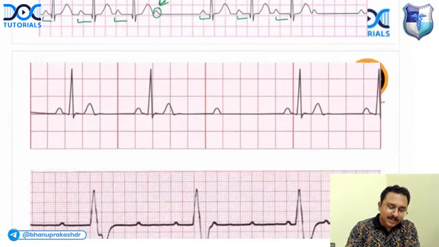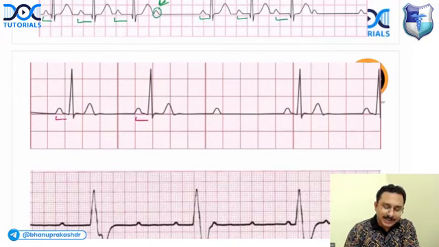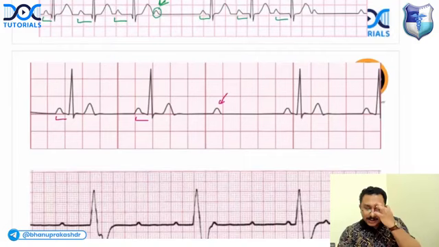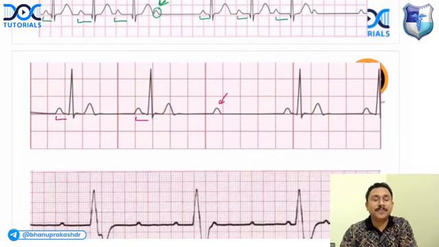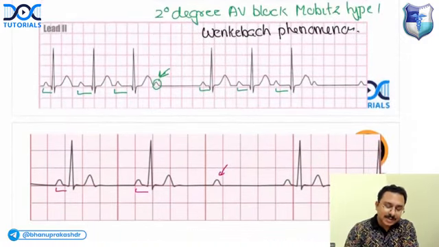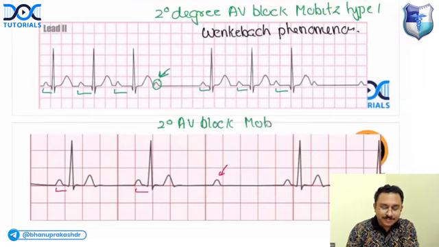If you look at the PR interval, you can see that all the PR intervals are normal, but there is suddenly a non-conducted P wave. So when you get a non-conducted P wave, you're quite sure that this is a second degree AV block, but here you're not getting Wenckebach phenomenon. So what is the diagnosis here? This is second degree AV block, Mobitz type 2.